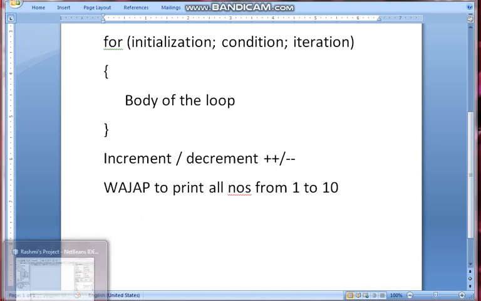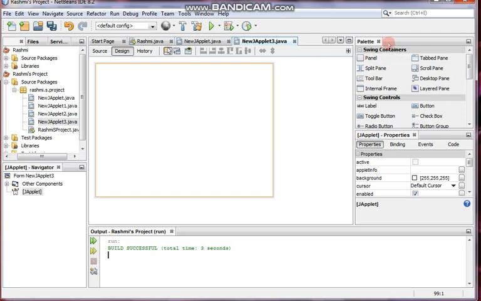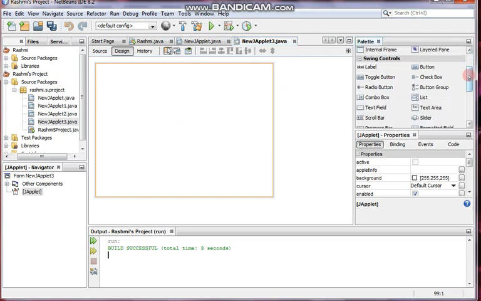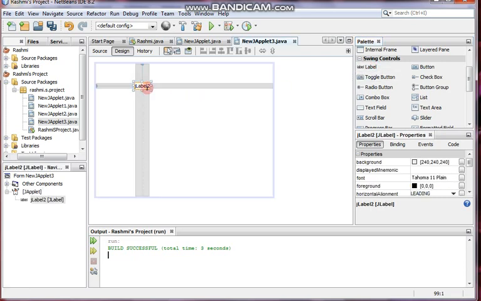I want to print all the numbers in between 1 and 10. So let's go back to NetBeans. What are the Swing controls I need for this? Let's start with label and button today. Later on we will continue with others as well. I am taking a label at first. The label will be responsible here to show the result.